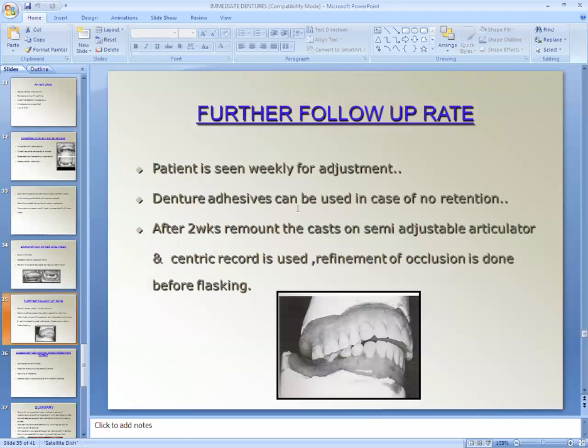So further follow-up, patient is seen weekly for the adjustment. Then denture adhesive can be used in case of no retention because we are doing the adjustment on the tissue surface. So you have to call the patient for weekly adjustment, and after that you can prescribe the adhesive. After 2 weeks, remount the cast on a semi-adjustable articulator, with the help of centric record. Refinement of the occlusion is done before flasking.